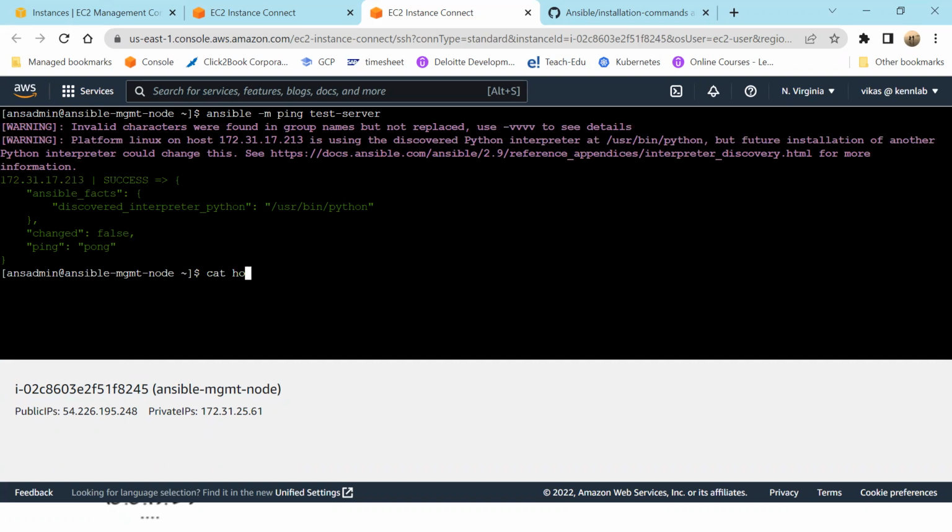Cat the hosts file. Sorry. Wait a second. cd /etc and then ansible.